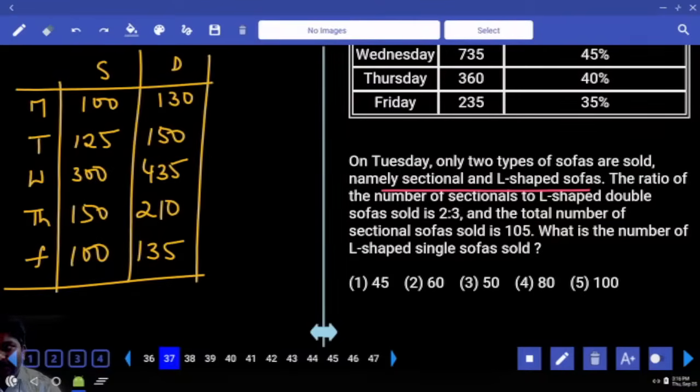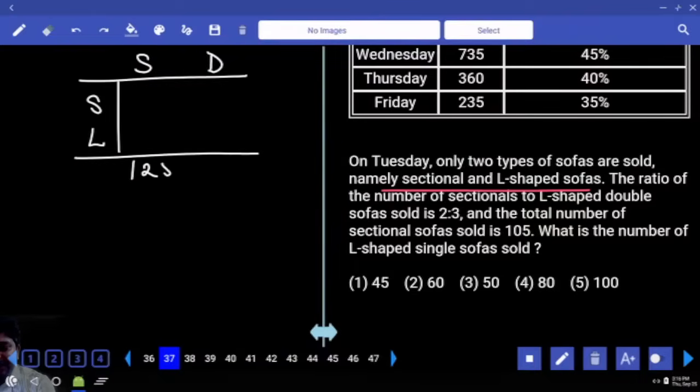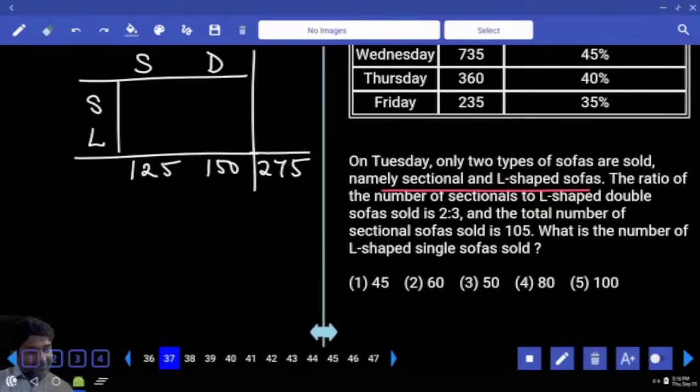How many single are there in total? Tuesday, 125. Double, 150. Total, 275. Sectional and L-shaped, they are in the respective ratio 2:3. Can we say 40%, 60%? 10% is 27.5, double, 55.